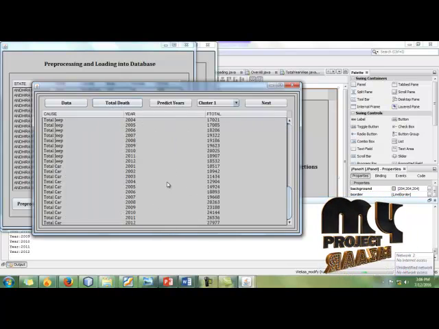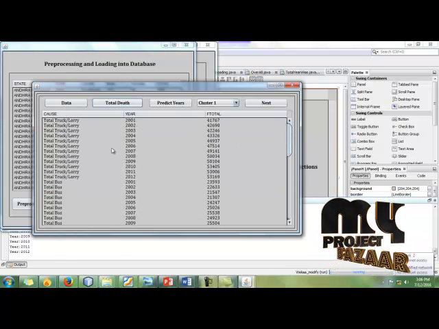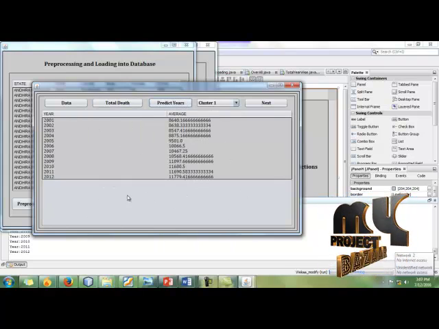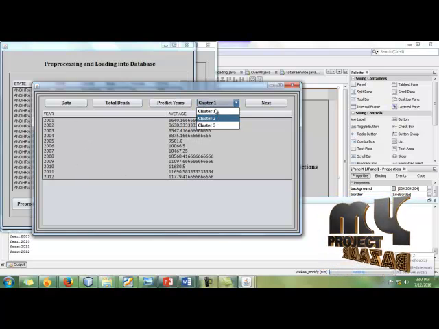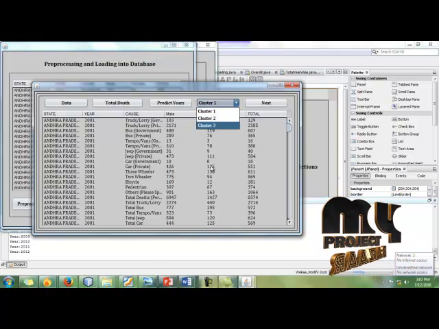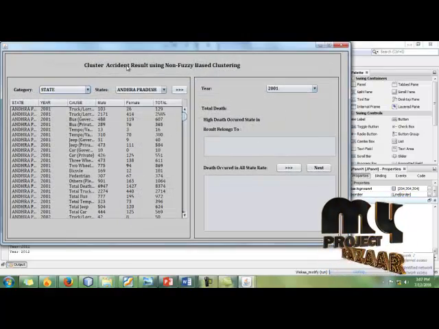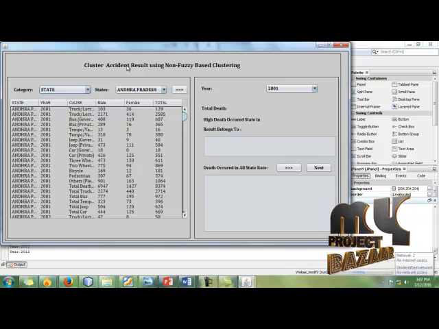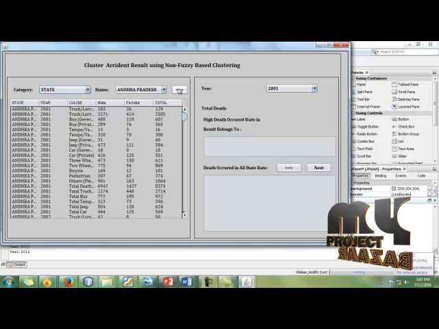After that here we are going to find the total deaths occurring in each year depending upon the category of causes. After that we predict the average death rate in each year, and depending upon the average we cluster the data. Okay, after that, next. Here we cluster the accident results using non-fuzzy based clustering. We already applied non-fuzzy based clusters. Now we predict the result through the cluster results.